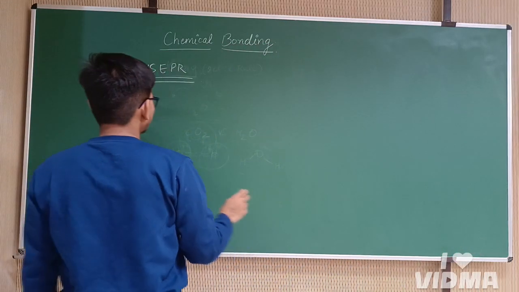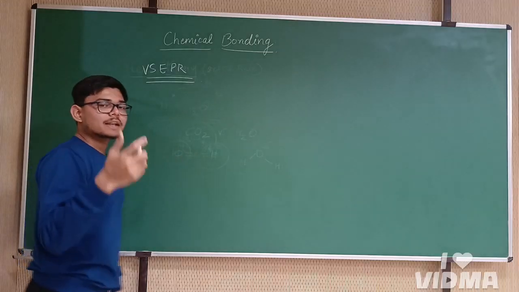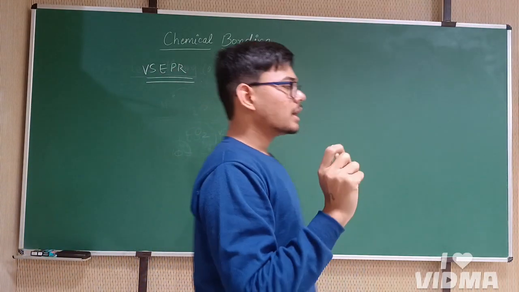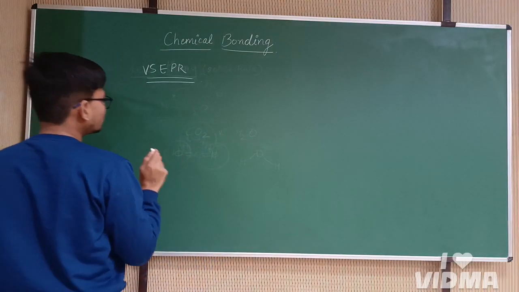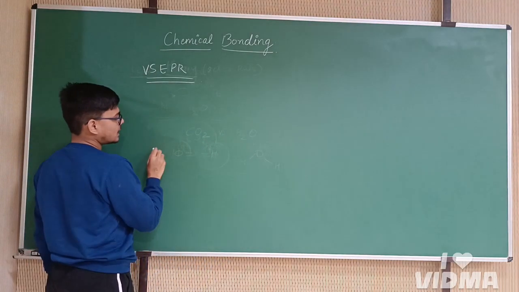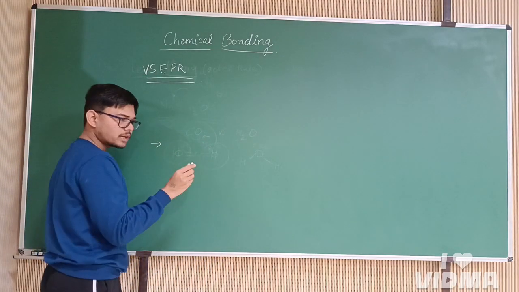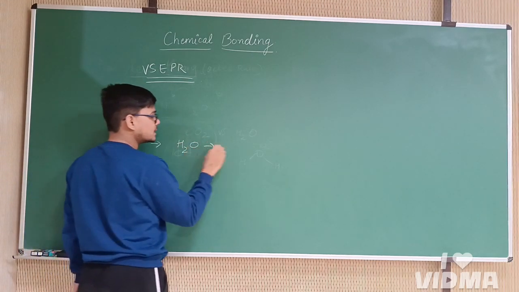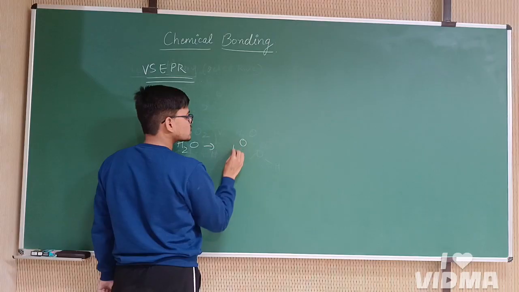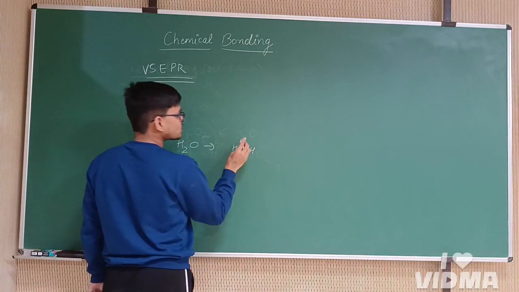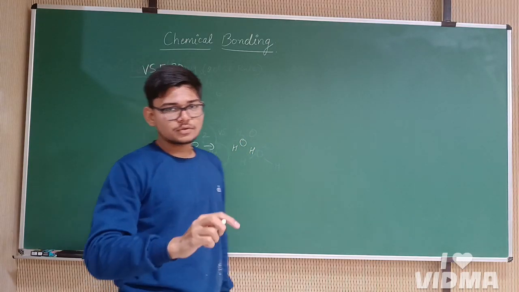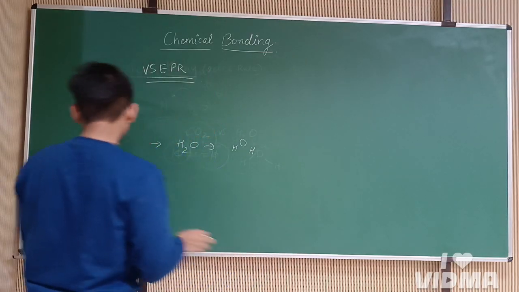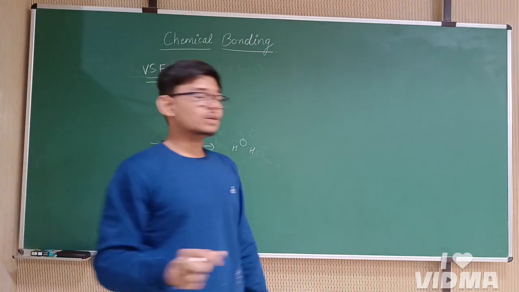Now what is the valence shell? The valence shell has the electrons which are involved in the bonding. As per this theory, there are also electrons which are non-bonding. For example, in H2O, the oxygen has only two electrons which are shared by the hydrogen, and two other electron pairs which are not involved in the bonding of the molecule.